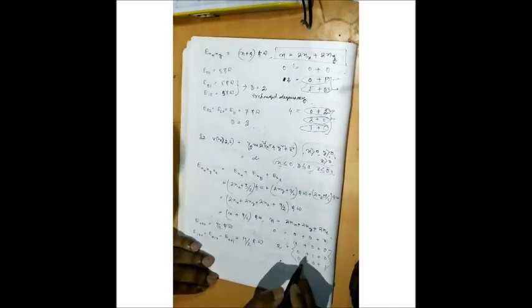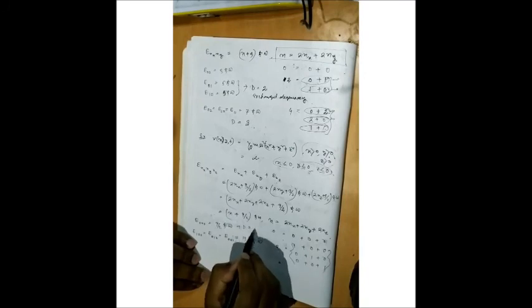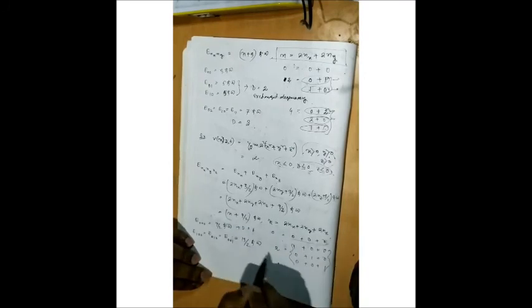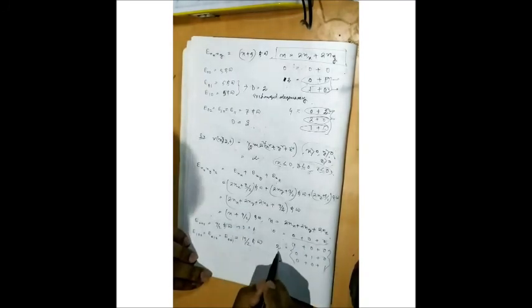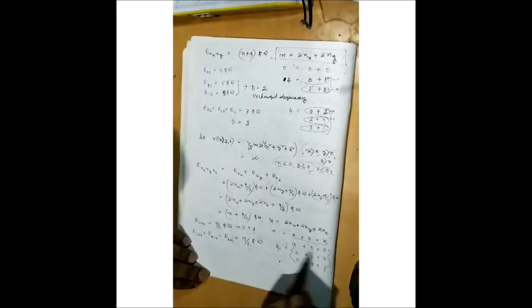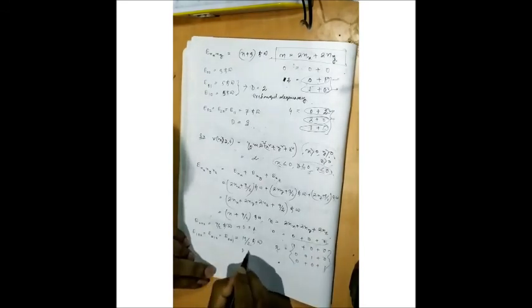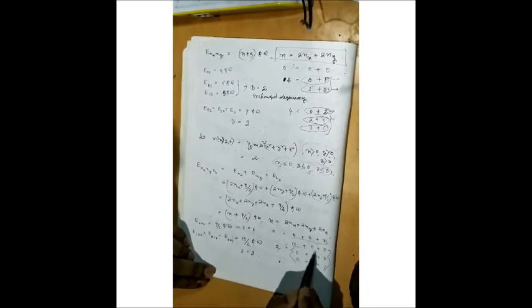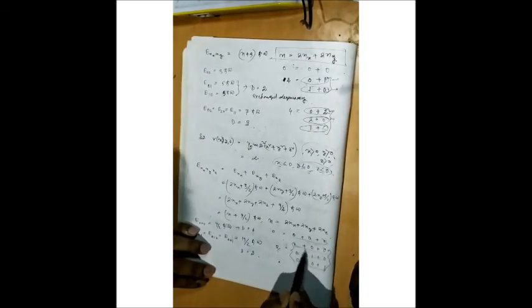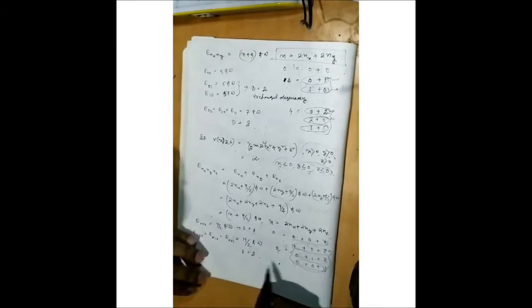And what will be the degeneracy for the ground state? Degeneracy is equal to 1, only one combination. For the first excited state, n equal to 2, what will be the degeneracy? The degeneracy I will get is 3, because for all these combinations the wave functions will be different.